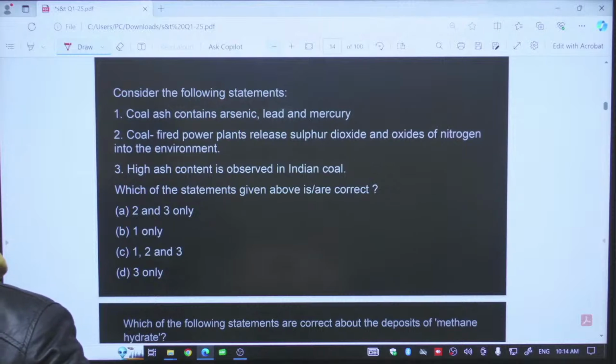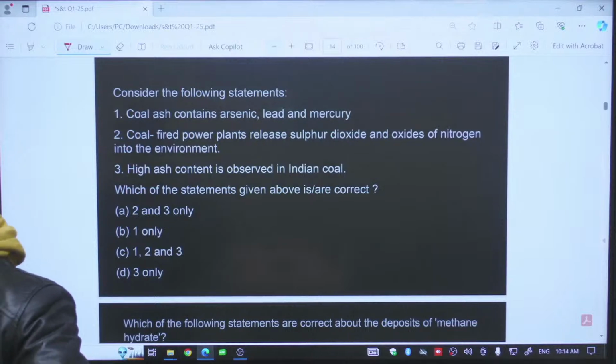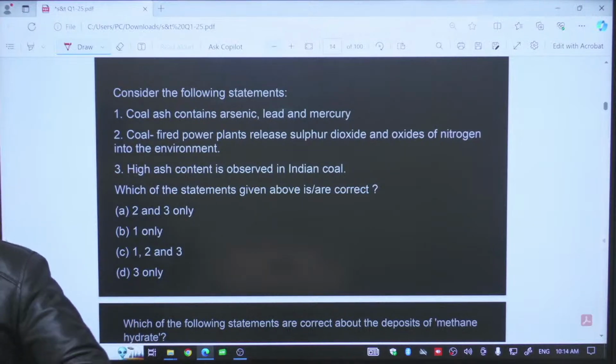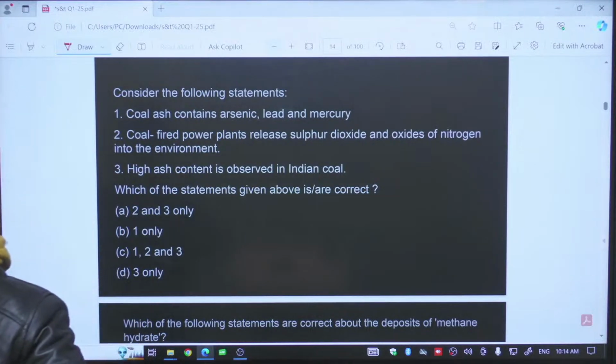Second, coal-fired power plants release sulfur dioxide and the nitrogen into the environment. This is also right. Coal burning releases nitrogen oxide and sulfur oxide into the atmosphere. High ash content is observed in Indian coal. Why? This is a true statement. In India, most of our coal reserves are from the bituminous and lignite category. We have very little coal reserves which belong to the anthracite variety.